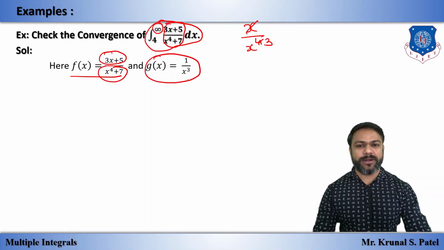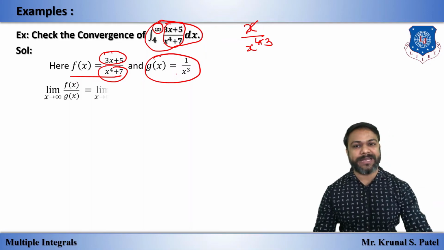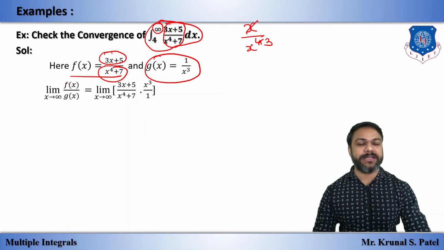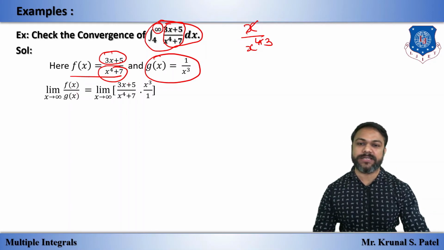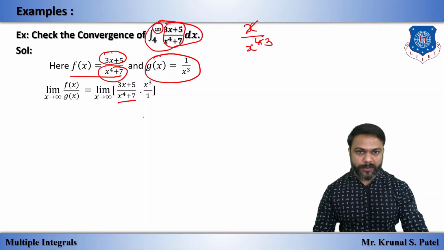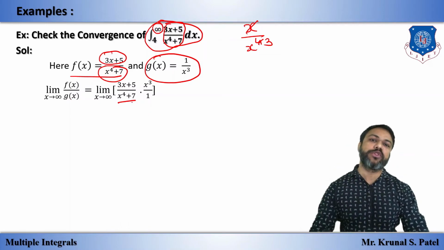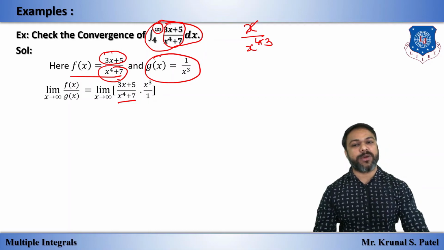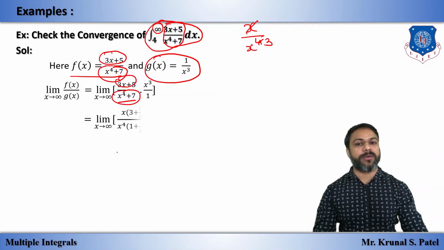Now we cannot decide directly which one is greater and which one is less. So we will use the limit comparison test. For the limit comparison test, we will take the limit of f of x upon g of x. So this is f of x, and upon g of x, that is 1 upon x cube. So x cube goes to the numerator. Now taking x common from this, x raised to 4 common from this.